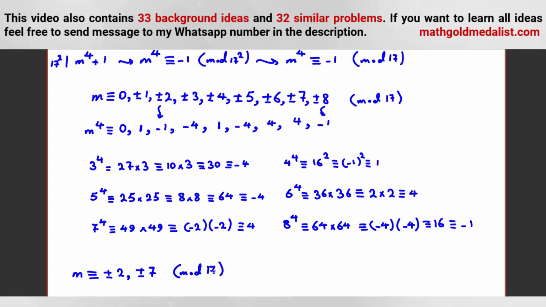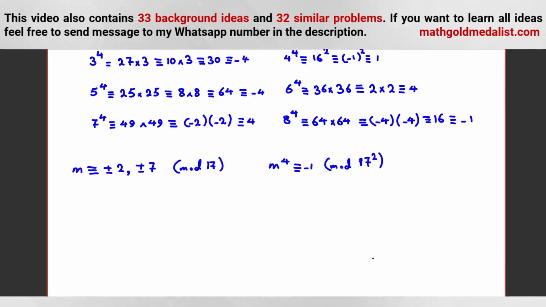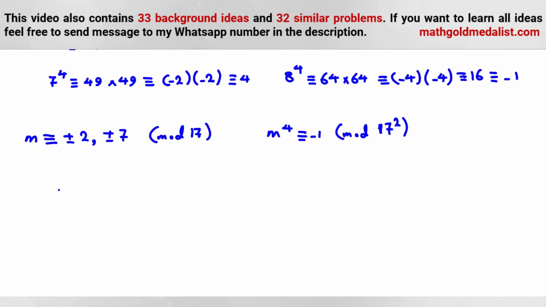Now we know m to the 4 should be negative 1 mod 17 squared. Okay? Mod 17 squared. So here we should consider 4 cases. m is 2 mod 17. Let's see what happens. So it means that m is 17a plus 2, for example.